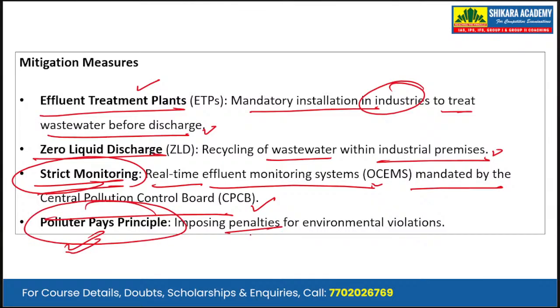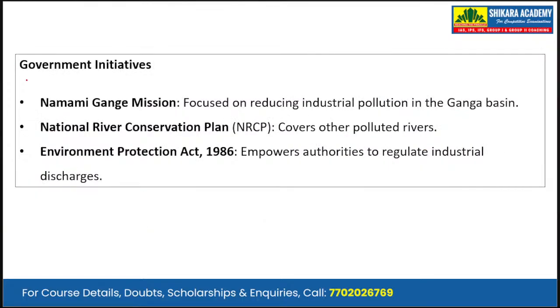We have to impose heavy penalties for the environmental violations, penalties including the revoking of the license and heavy fine and also imprisonment. Then we have to highlight the certain government initiatives, what initiatives government is taking in order to reduce the discharge of these industries into the river water and increasing the river pollution.